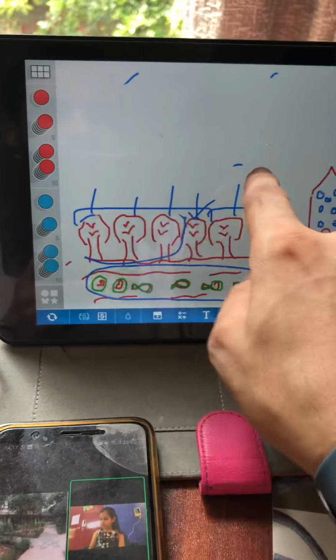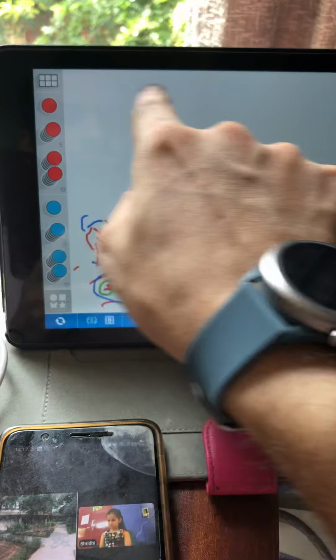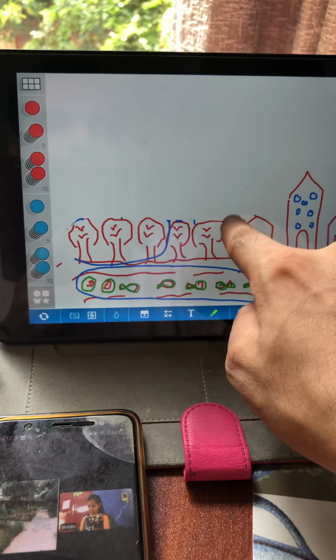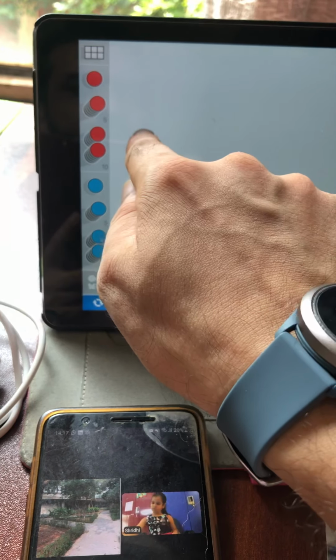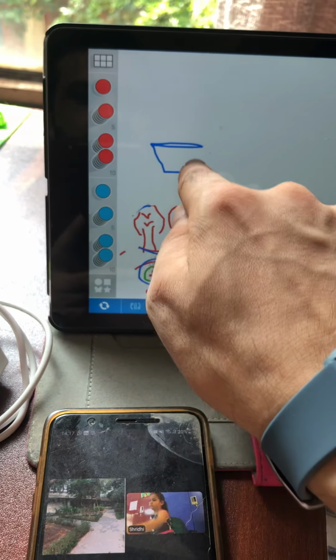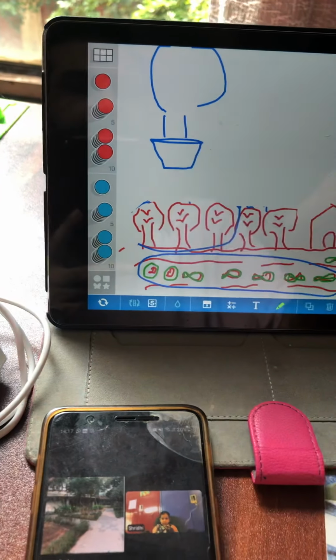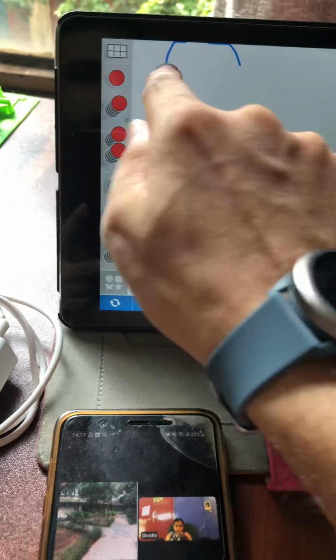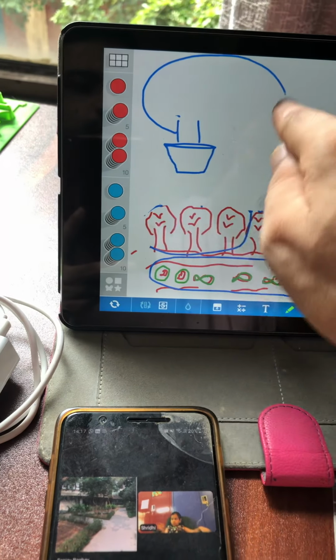Then there were some humans who were flying in a hot air balloon. Do you see that hot air balloon? How many of you have seen that in pictures? How a hot air balloon looks like?